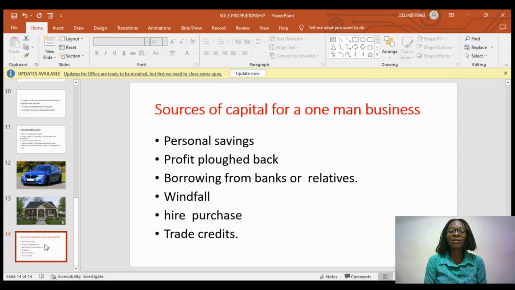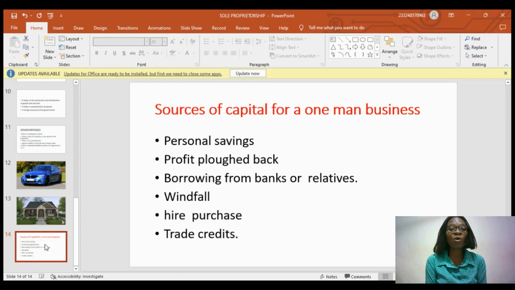Or sometimes you can go to the banks or relatives to ask for loans. You tell them, I have this business idea I want to do, but I don't have enough capital. Can I get some loans? If it's a bank or relatives, they will lend it to you. But make sure that if you are going for those loans, the interest rate should be far, far lower. Consider the interest rate. Don't just be in a hurry because you want capital to start your business.